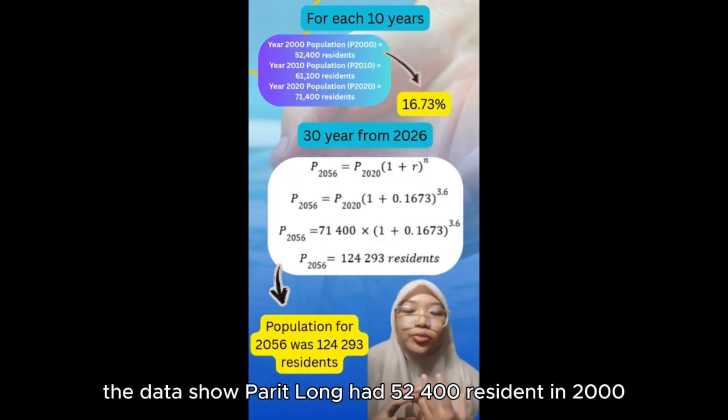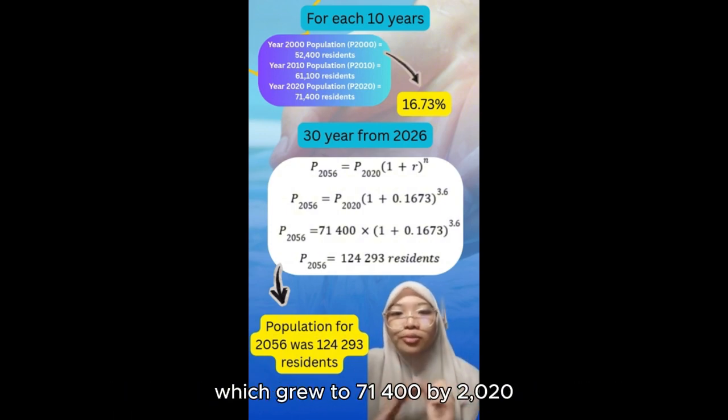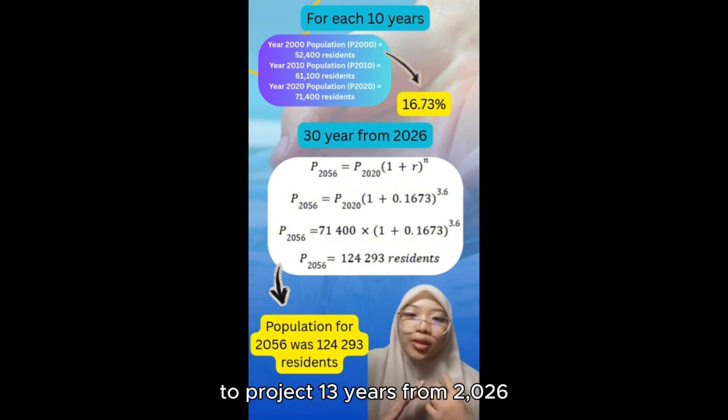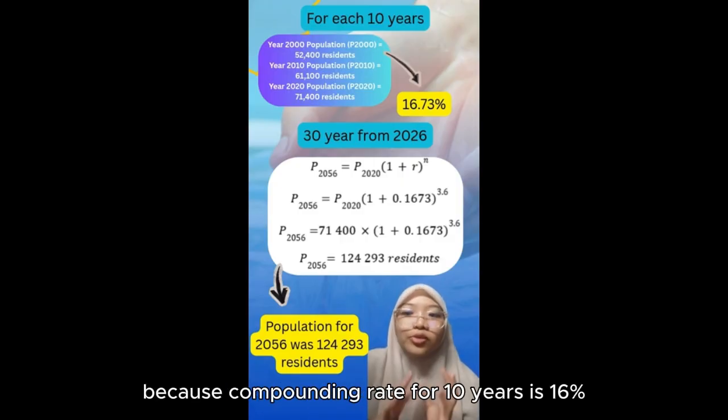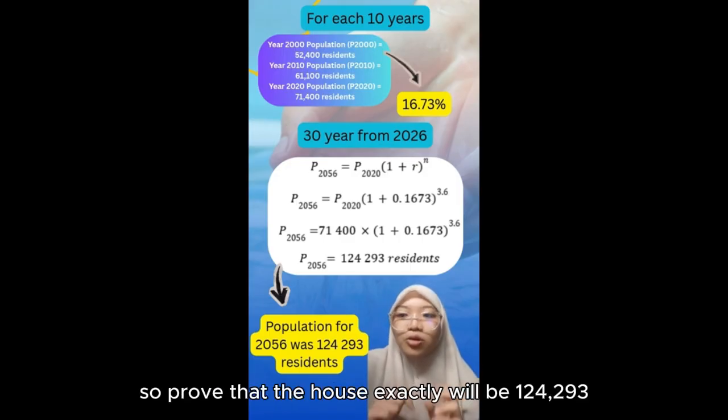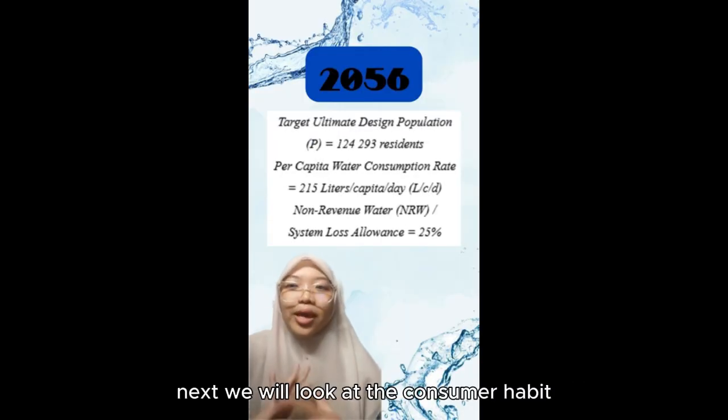The data show Parit Sulong had 52,400 residents in 2000, which grew to 71,400 by 2020. To project 13 years from 2026, we use the geometric increase method because the compounding rate for 10 years is 16%. So the proof is that the population will be exactly 124,293 residents.